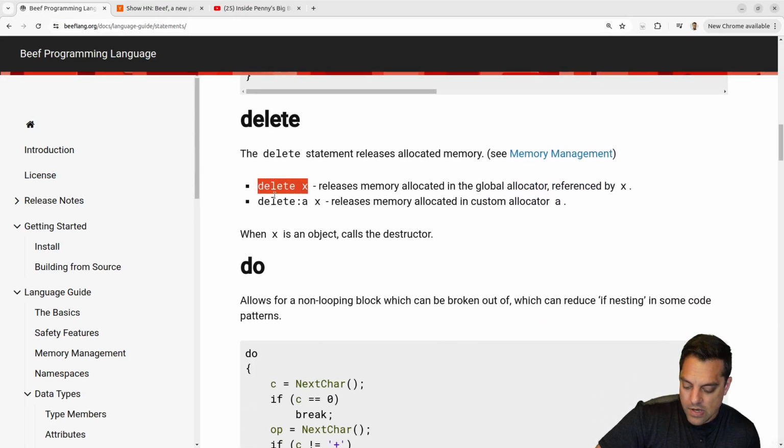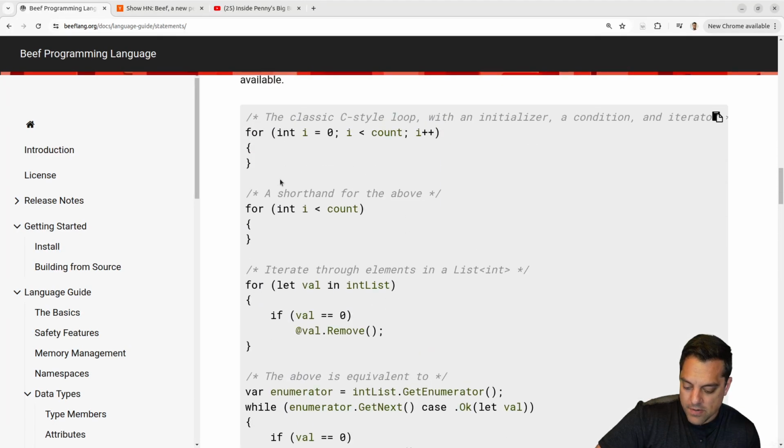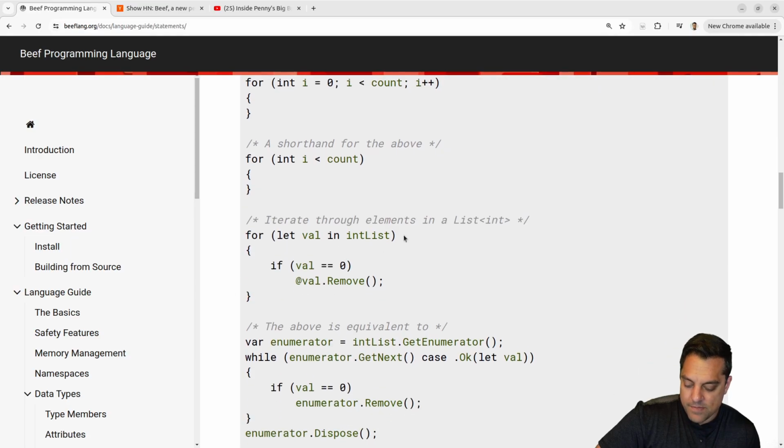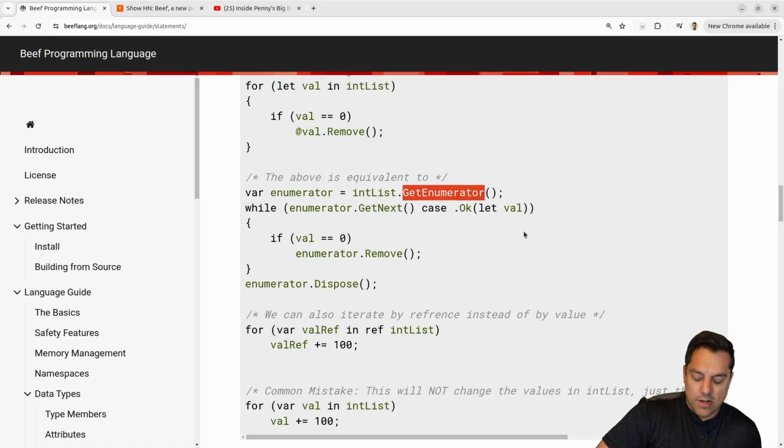Cool. Okay, and then you've got delete, do, for loops. Let's take a quick look here. Get your for loops. Yep, so nice ways to iterate through these collections here, or ranges, as we saw earlier. And yeah, this is using the C++, or excuse me, C# style, where you get an enumerator.